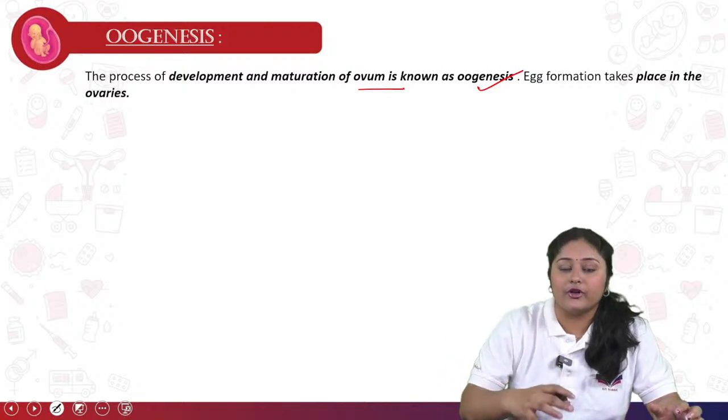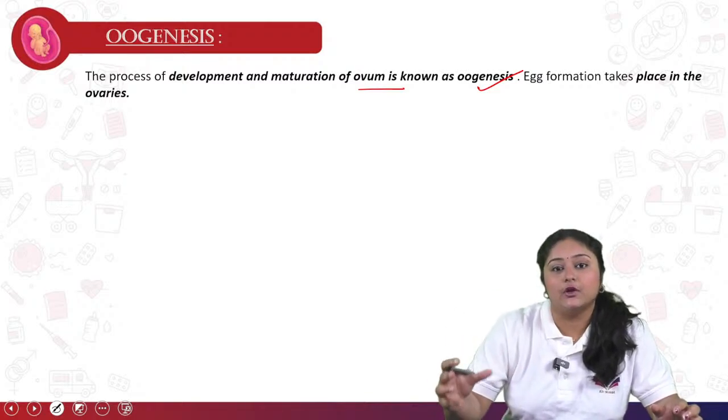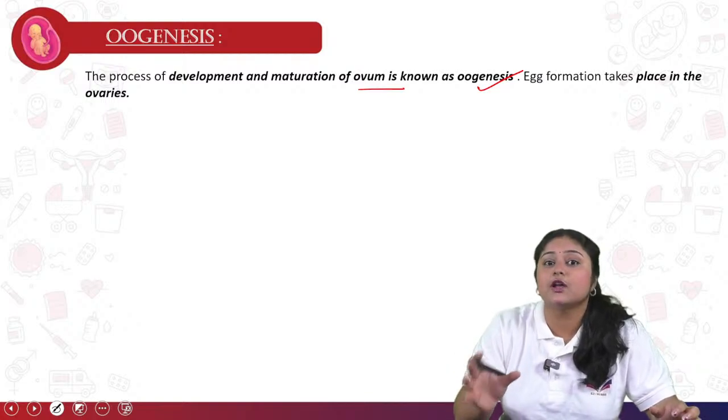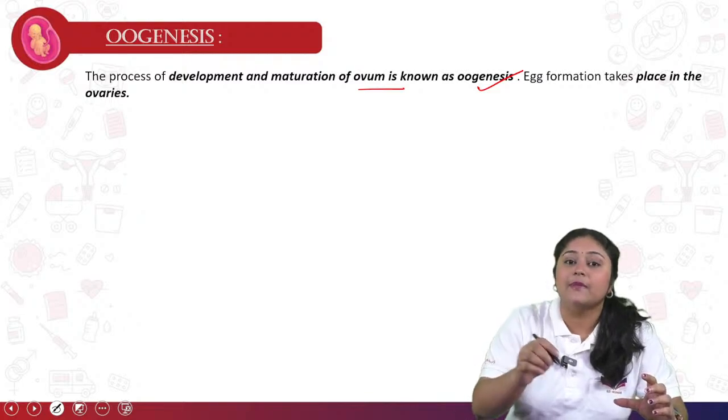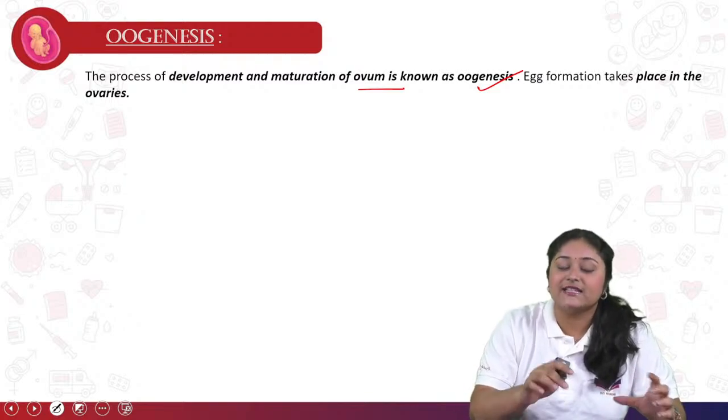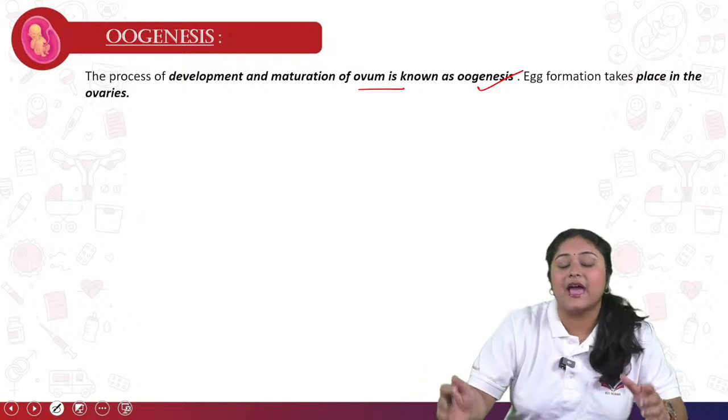From the ovary it is released into the fallopian tube, and after maturation of the ovum, if they go for penetration, the sperm will come, and at that time they will penetrate and fuse, and they will become a zygote.